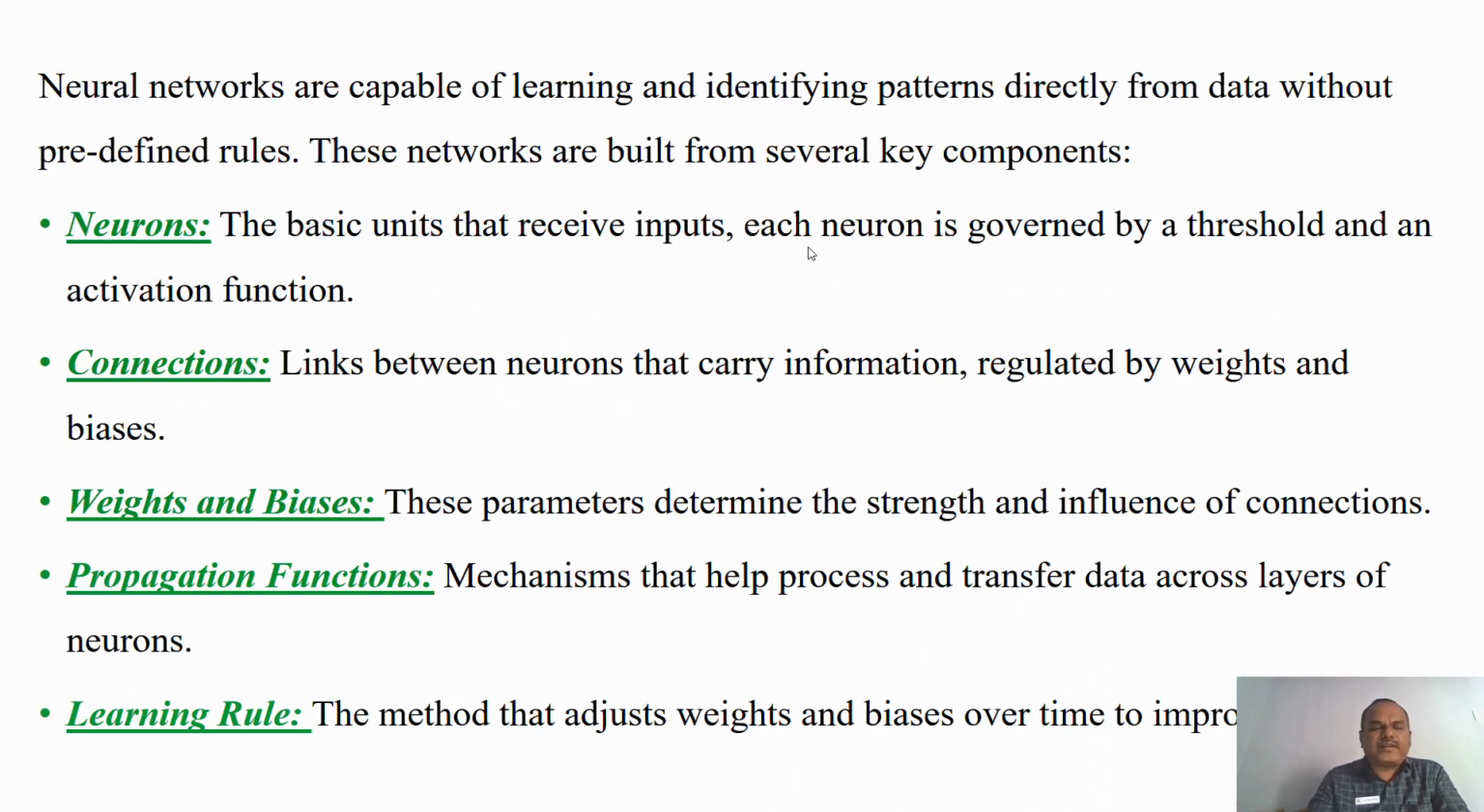Then the next one is called the learning rule. The learning rule adjusts the weights and biases. It adjusts the strength and influence of the connection between A and B over time to improve the accuracy. There is a connection between A and B, and there we have a strength and influence of both A and B. It adjusts the weights and biases in order to improve the accuracy. So this is called the learning rule.